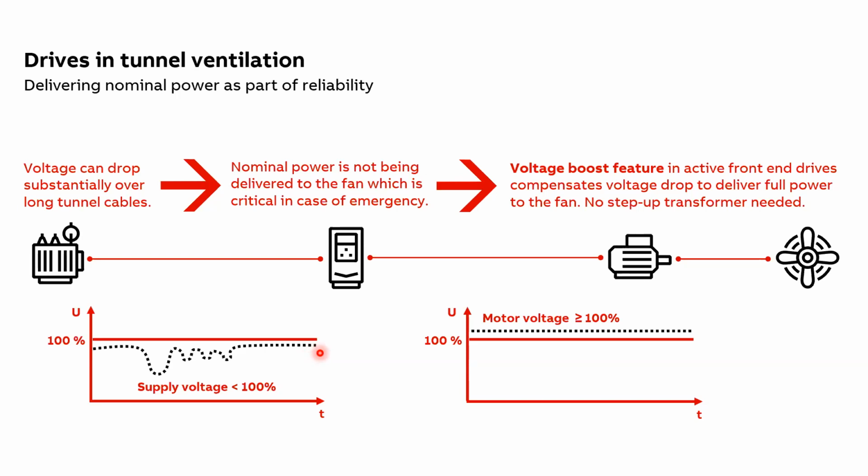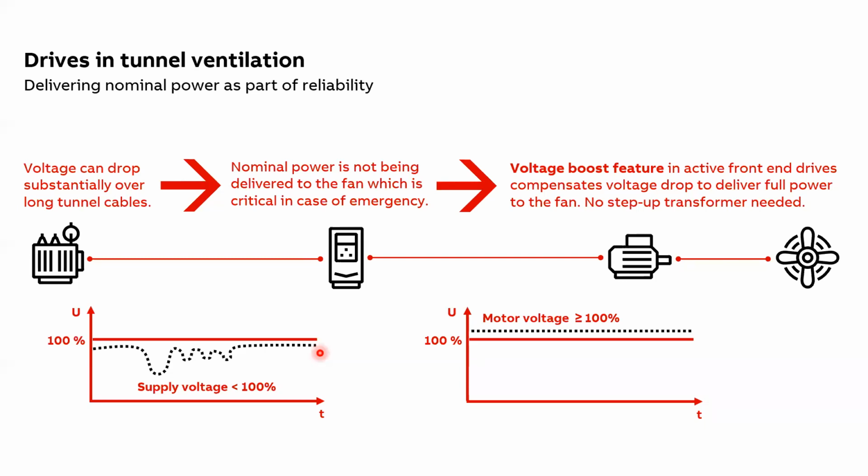Let's say at the input side of the drive, in a standard 6-pulse drive, the available voltage is 370 volt. The same 370 volt would be available at your motor terminal. But in case of an active front-end drive or the regenerative drive, which has this voltage boost function, even if the voltage at the input terminal of the drive is dropped to 370 volt, at the output terminal, we can still get 400 volt thanks to this voltage boost function.